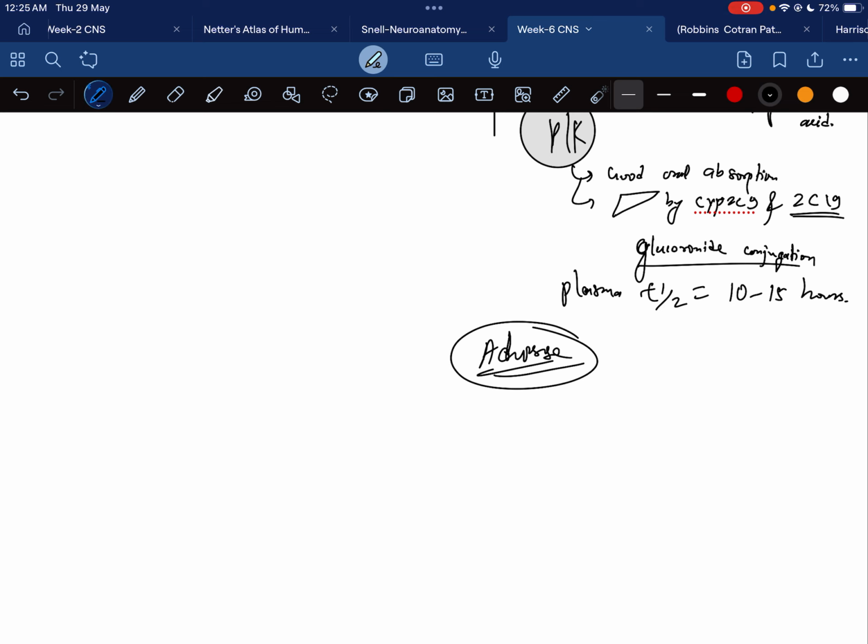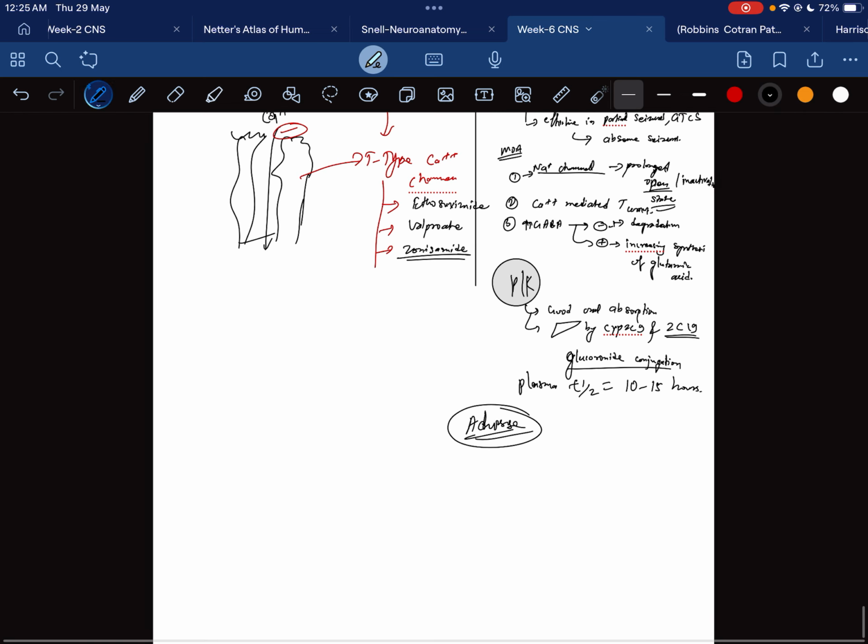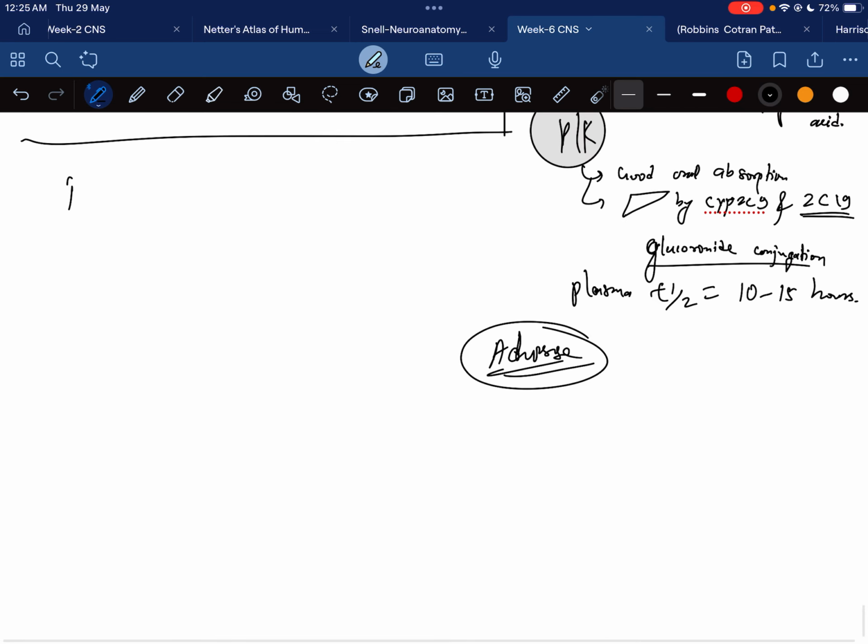So when we look at the interaction of this drug, it increases the plasma level of phenobarbital and lamotrigine, and decreases the metabolism of phenytoin. It is also not given along with clonazepam and carbamazepine.